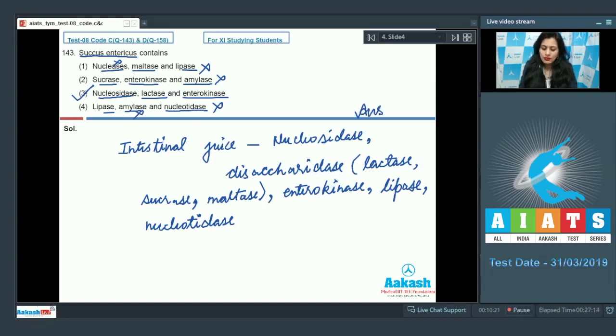So the correct answer to this question is option number 3, nucleosidase, lactase and enterokinase are present in Succus entericus. Let's proceed to the next question.